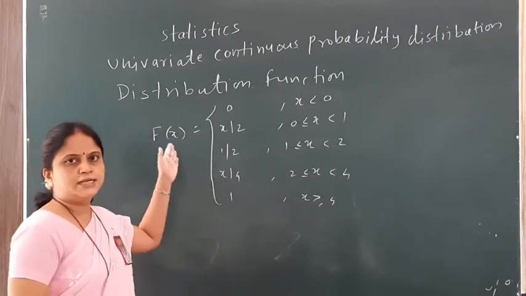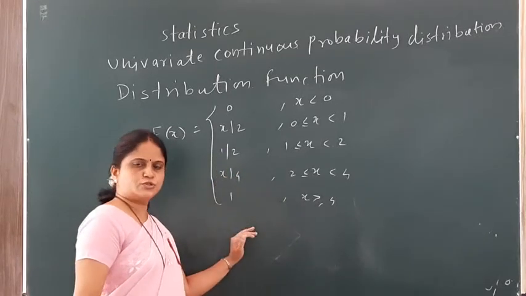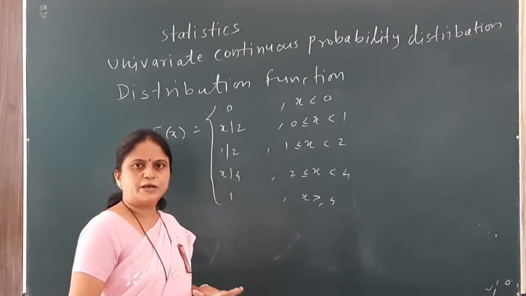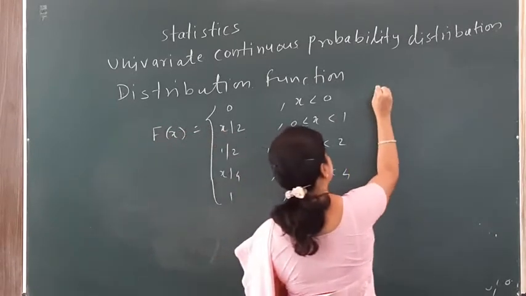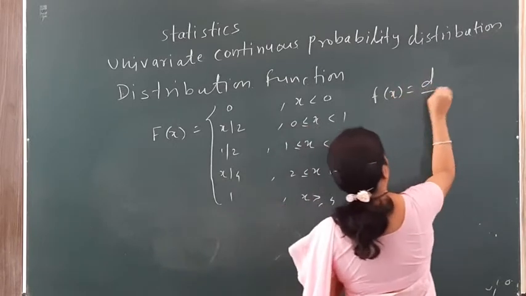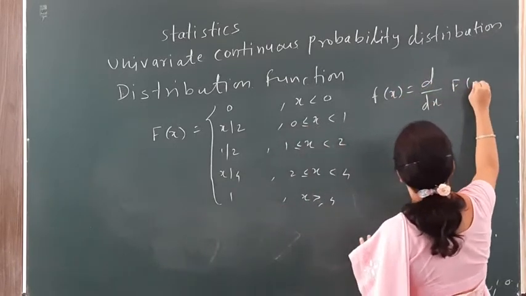For this distribution function I need to find the probability density function, or PDF of x, as f(x) equal to the derivative of capital F(x).